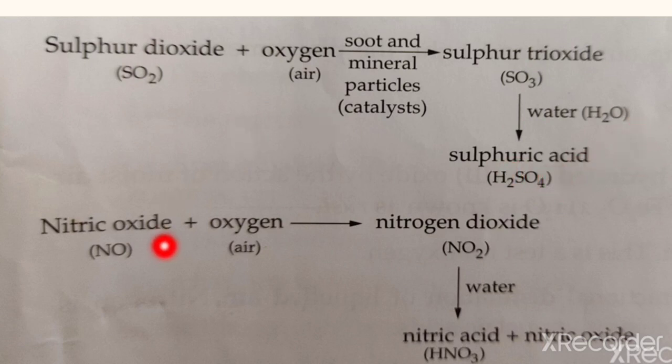Similarly, nitric oxide, NO, combines with oxygen to form NO2, nitrogen dioxide, which combines with the water present in the atmosphere to produce nitric acid.